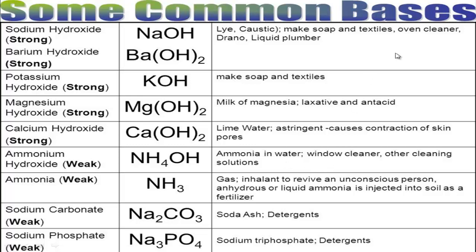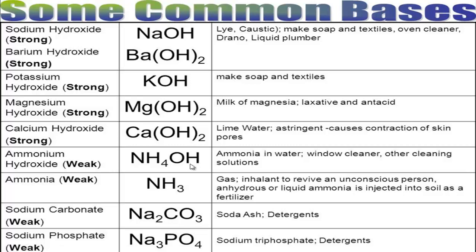Ammonium hydroxide is popularly used as glass cleaner. Sodium hydroxide is a toilet cleaner, but ammonium hydroxide is used as glass cleaner. Follow here, window cleaner, other cleaning solutions, ammonia in water. See why it is used as glass cleaner? Because this is a weak base.